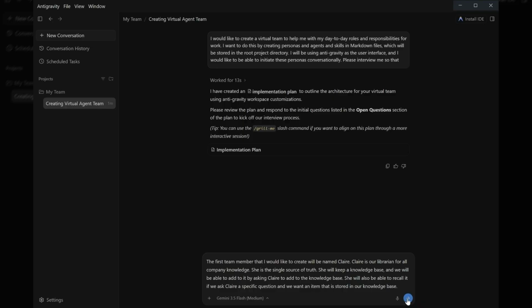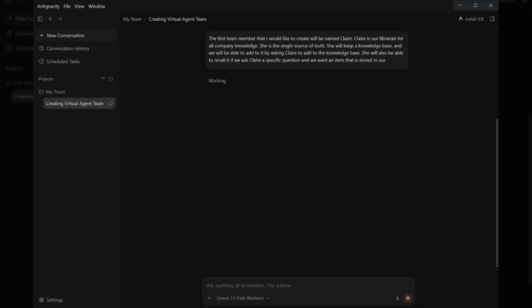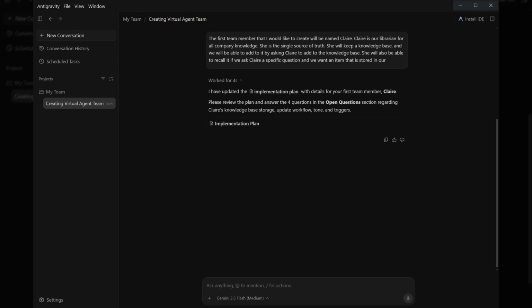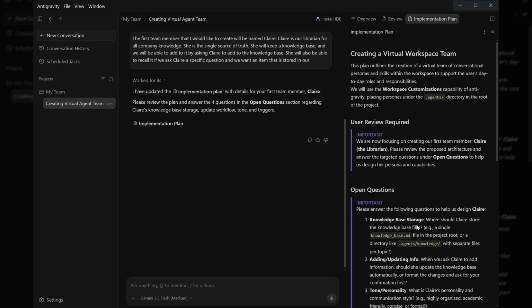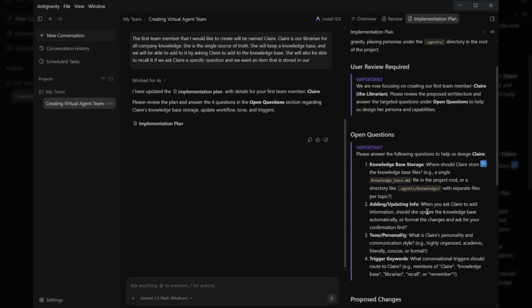She will keep a knowledge base, and we will be able to add to it by asking Claire to add to the knowledge base. She will also be able to recall if we ask Claire a specific question, and we want an item that is stored in our knowledge base. Gemini will ask a few follow-up questions to finalize the setup.